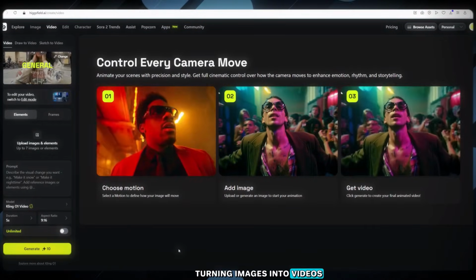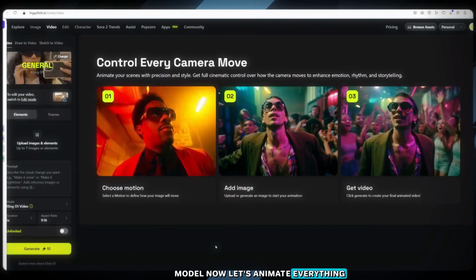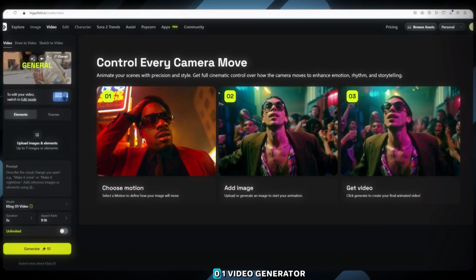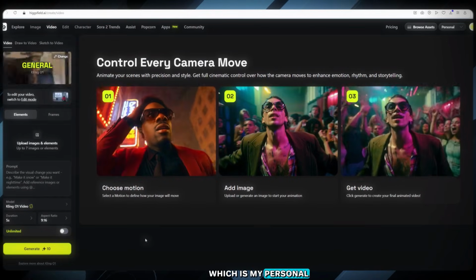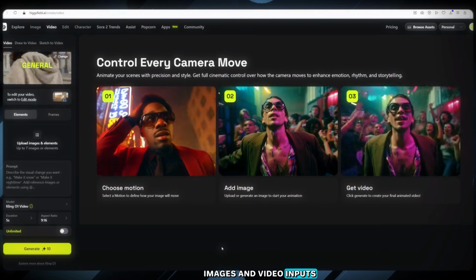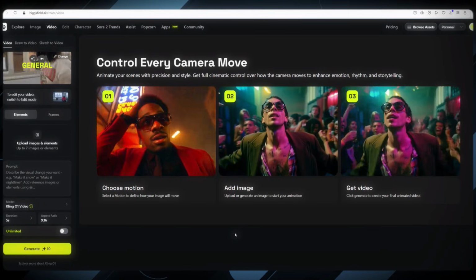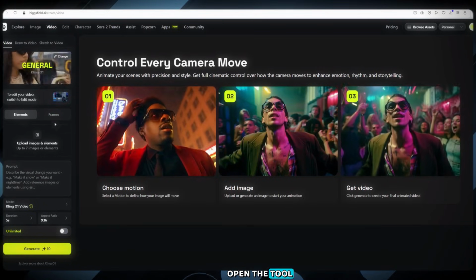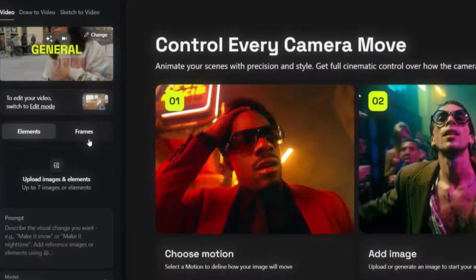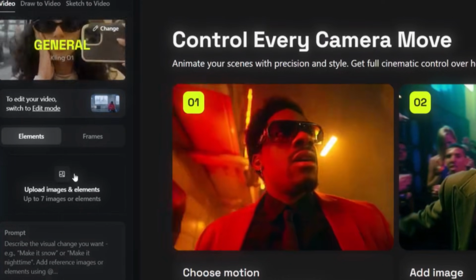Turning images into videos. Kling O1 video model. Now let's animate everything. Head to the Kling O1 video generator, which is my personal favorite on Higsfield. It supports both static images and video inputs, making it perfect for smooth and cinematic AI animations. Click Start now to open the tool. You'll see two workspace modes, Elements and Frames. Both work great, but for this tutorial, we'll stick to Elements.